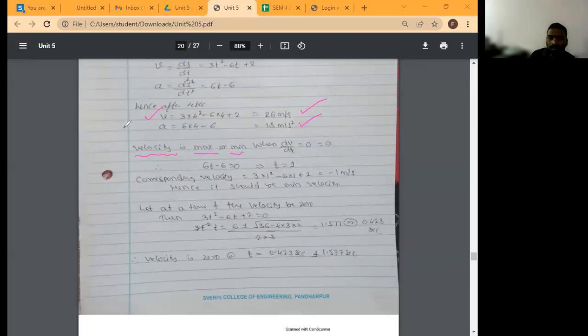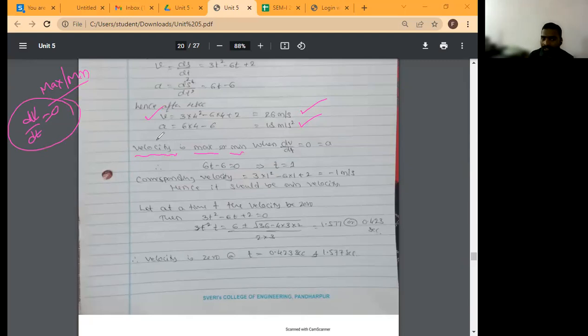So how to determine it? You know, dv by dt equal to 0 is the condition for maximum or minimum. Correct? In your mathematics, maxima or minima. You can get the maximum value or minimum value at the point where its derivative is equal to 0. Okay.